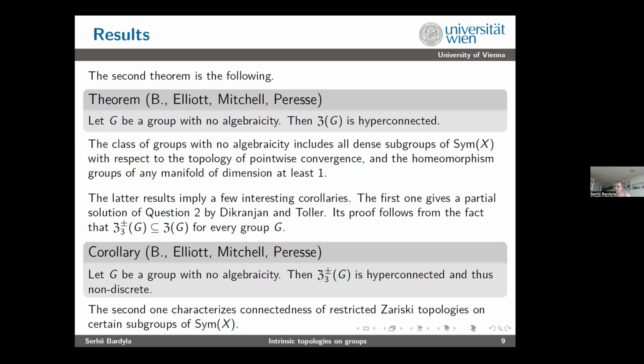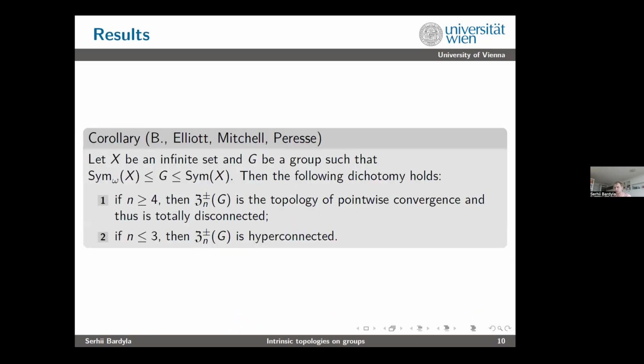The second corollary, which I also like a lot, characterizes connectedness of restricted Zariski topologies on certain subgroups of the full symmetric group. The corollary states as follows. Let X be an infinite set, we still have the same setting, and G be a group between the finitary symmetric group and the full symmetric group. Then the following dichotomy holds. If n is greater or equal to 4, then you have a very nice topology, the topology of pointwise convergence, and it is totally disconnected. It is zero-dimensional, you have a base consisting of closed sets. But if n is less or equal to 3, then it immediately becomes very ugly, it is hyperconnected, which is kind of an interesting dichotomy.